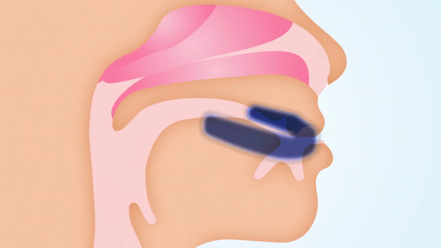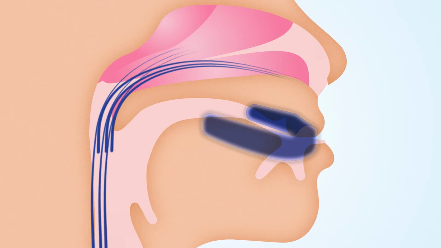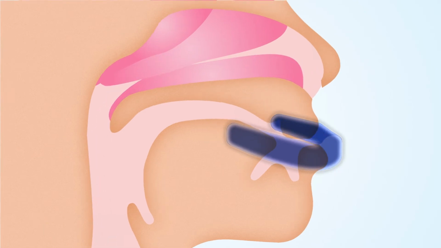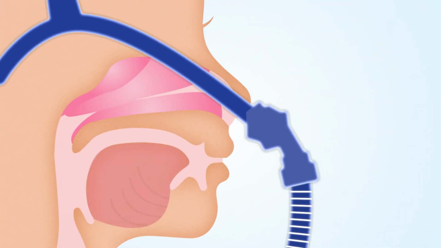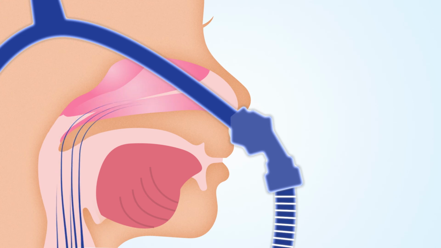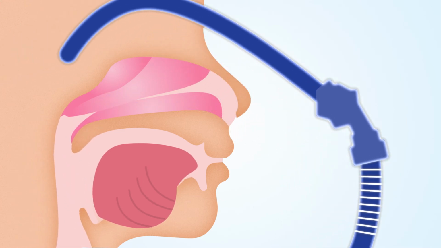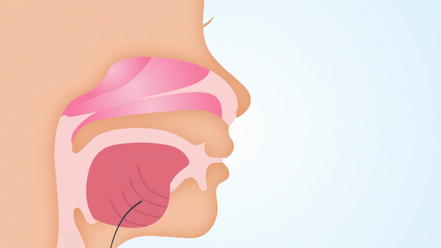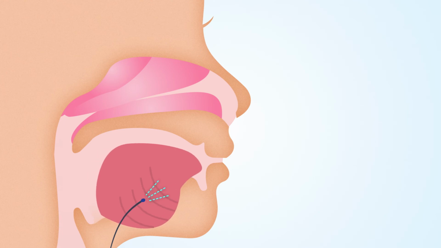In some cases, the addition of an oral appliance may also be needed to assist in holding the mouth closed and moving the jaw slightly forward to shift an oversized tongue away from the back of the throat. Alternatively, a nasal pillow CPAP can be used to push the tongue forward to reduce snoring and sleep apnea. If you're looking for an option without the need for nightly equipment, a nerve stimulator can be implanted to move the tongue forward and open the airway while sleeping.